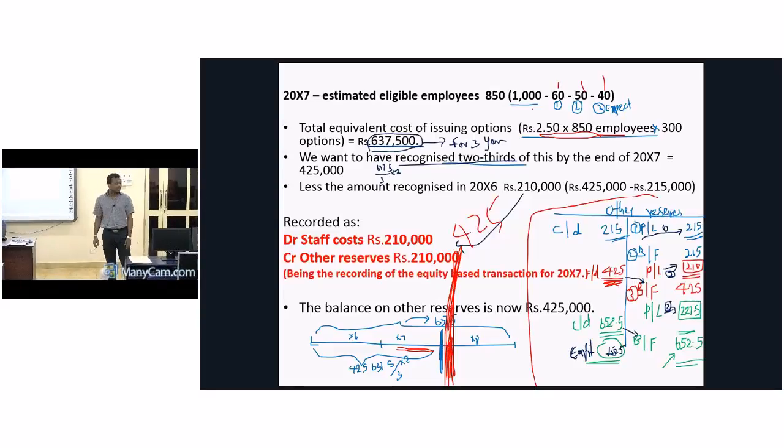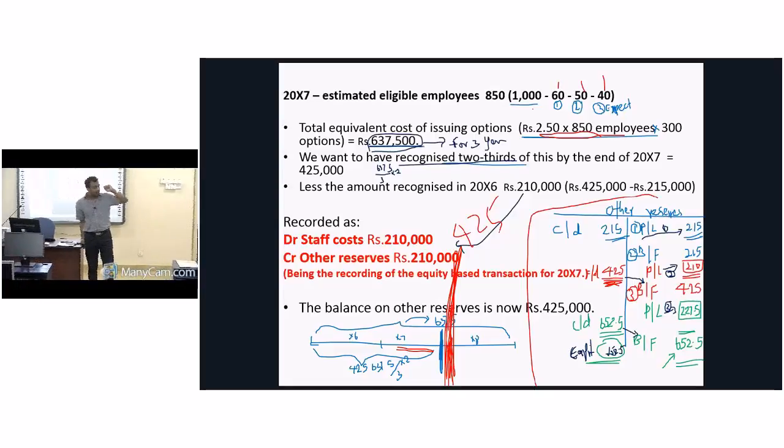Equity. Shares. Then where to put it? Company has given how many shares? 300, no? 300 shares for each of these 850 employees. There is no cost, but we have recorded a kind of nominal cost in my books of accounts. It is how much? 652,500. I should charge or transfer it to where?